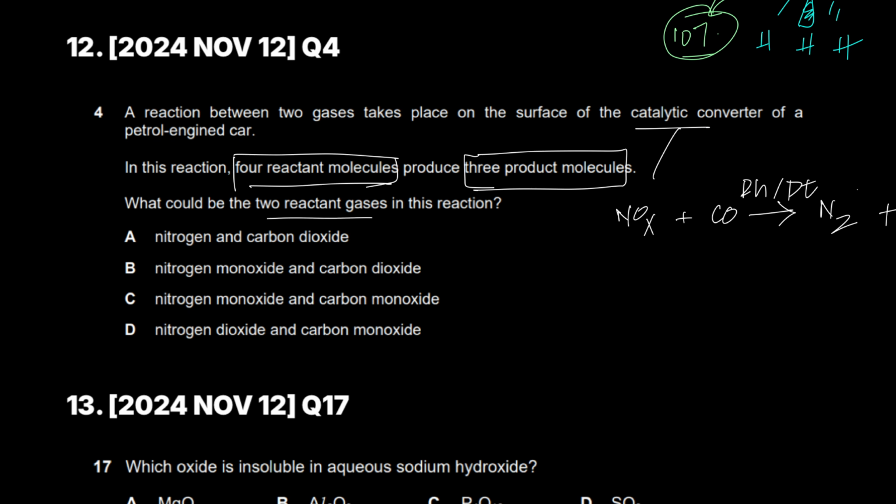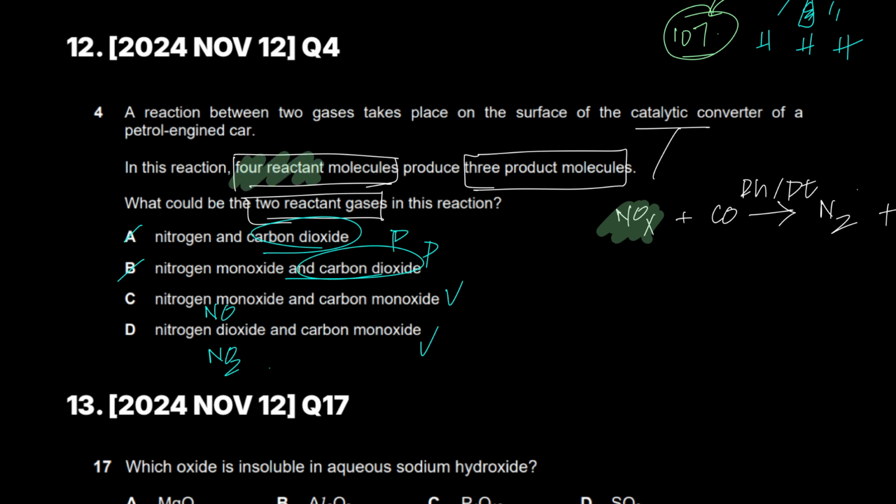What could be the 2 reactant gases? First of all, let's eliminate A and B, because carbon dioxide is a product gas and not a reactant gas. Now it can be C, it can also be D, because nitrogen monoxide is there and nitrogen dioxide is there, and that's why I've always written NOx. Otherwise the entire purpose of the catalytic converter would finish. Out of these, 4 reactant molecules should give you 3 product molecules.